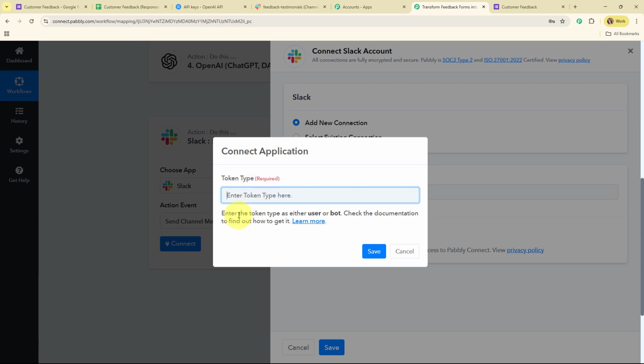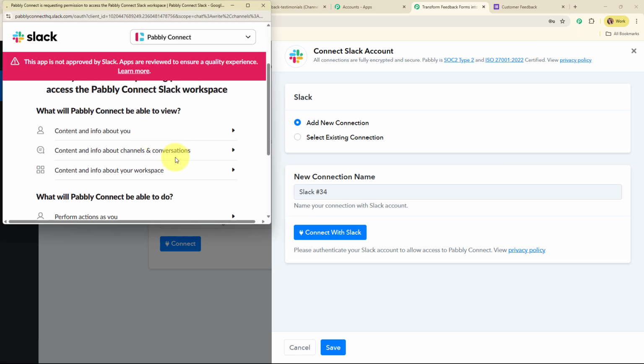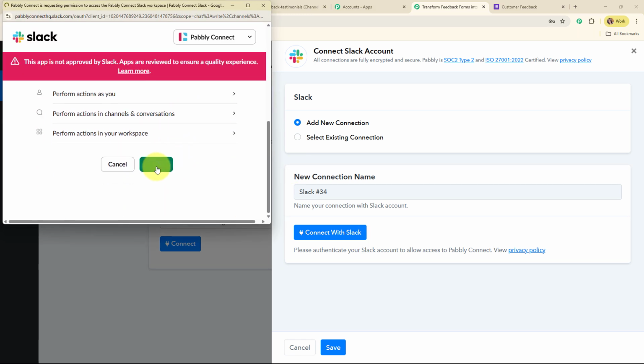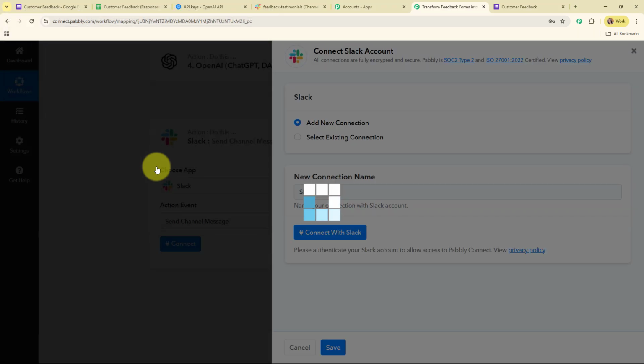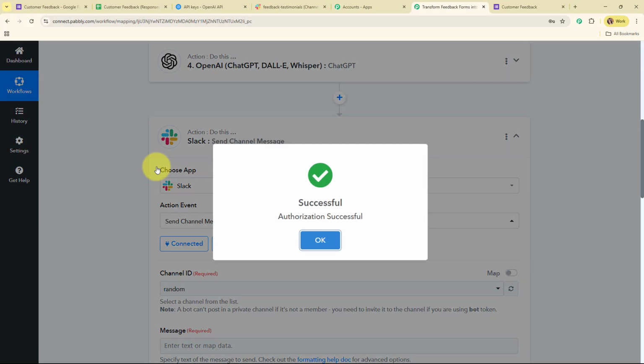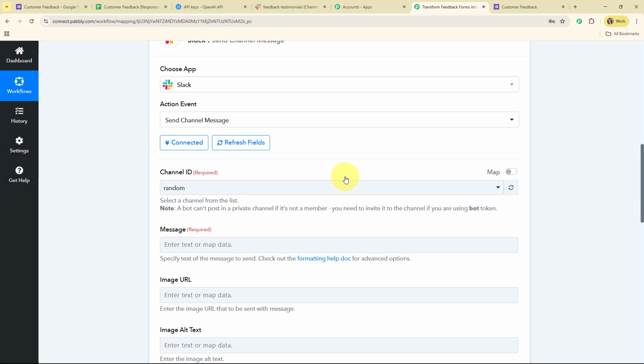and it is asking me to enter the token type. So it says enter the token type as either user or bot. Check the documentation to find out how to get it. So for now I'm going to enter my token type as user, and here Pabbly Connect is requesting for the access. So I'm going to give access to Pabbly as your data is secured with Pabbly. Authorization successful. So here you can see we are now successfully connected.